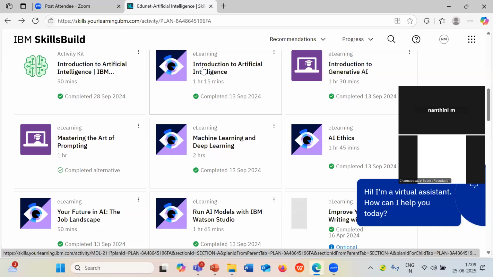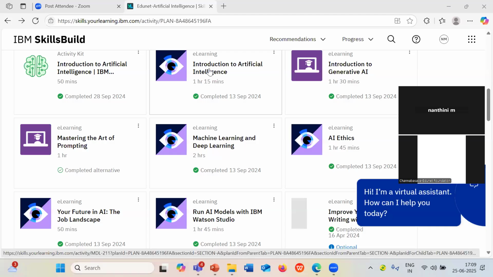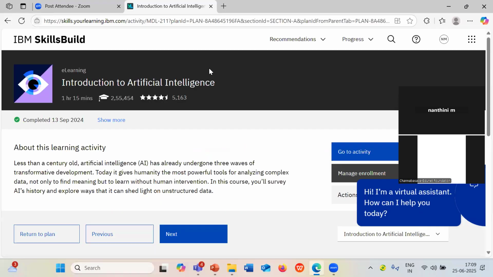Let me show you any one course, how to complete this, so that you can start exploring the courses and complete the courses at your end. So here I am taking you to the second course, Introduction to Artificial Intelligence. Can you click on that particular course, students? Just click on Introduction to Artificial Intelligence.